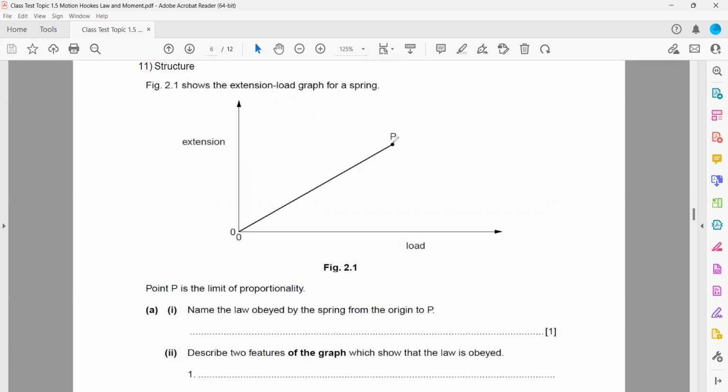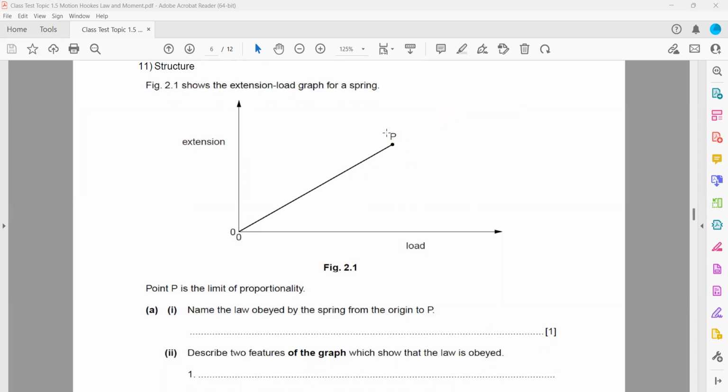So here, both are acceptable. If you draw the load increasing and extension increasing, or you draw in this manner, both are acceptable. But the one which is not acceptable is this one. If you draw a horizontal line, that is wrong, or if you draw downward, that is also wrong. Both are acceptable because we are adding a load, so the x-axis should increase. In both cases the x-axis is increasing.